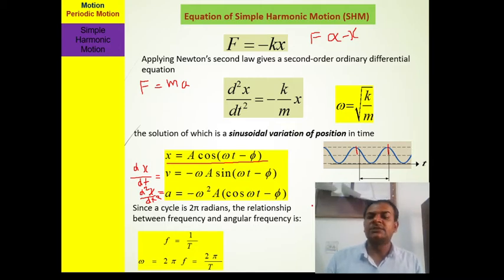Now frequency is also calculated with the help of time period. If we calculate the time period, then frequency is just the inverse of time period. f is equal to 1 upon T, and the angular frequency is omega, and omega is equal to 2 pi f, and its value is 2 pi upon T. So these are the terms where we can calculate the velocity of SHM, acceleration of SHM, and even frequency and time period by these relations.